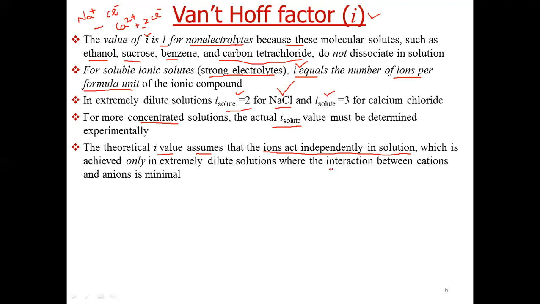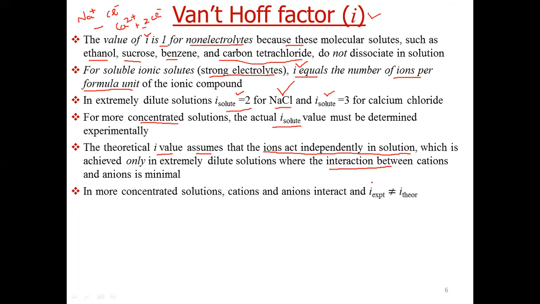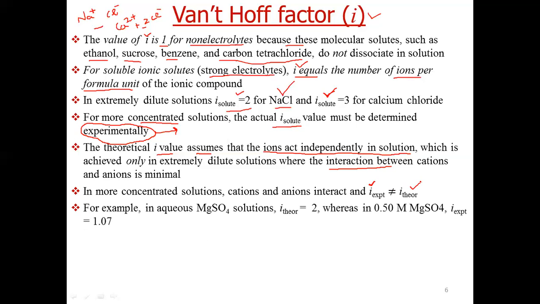So now their interactions we cannot ignore. If we cannot ignore the interactions, iota will not be equal to the theoretical value. In this case, we have to determine iota experimentally. Generally, iota is determined experimentally. We will see how. So for concentrated solutions, iota experimental is not equal to iota theoretical.